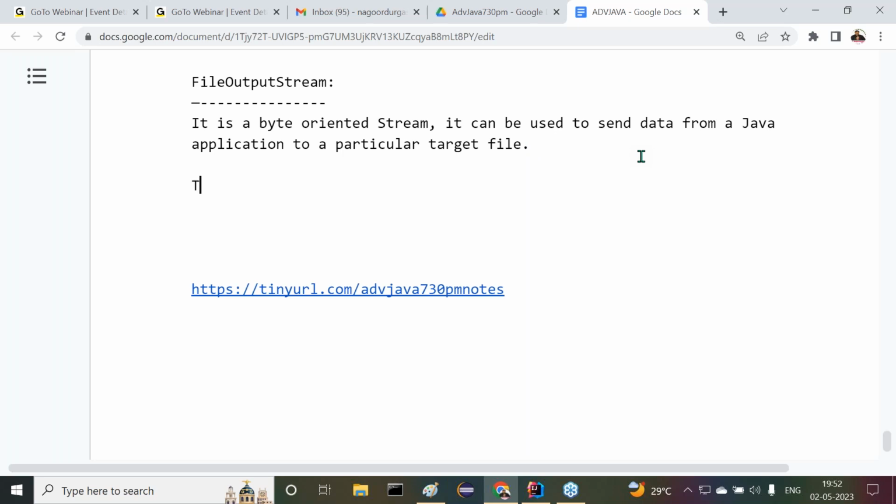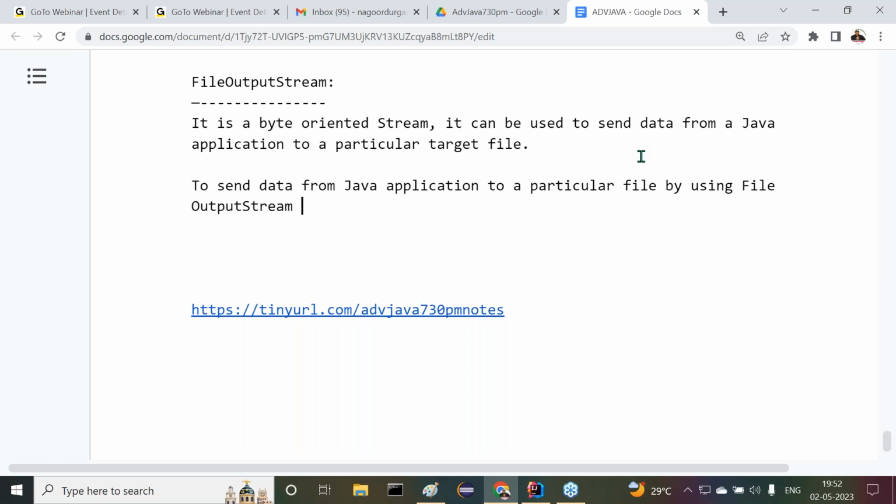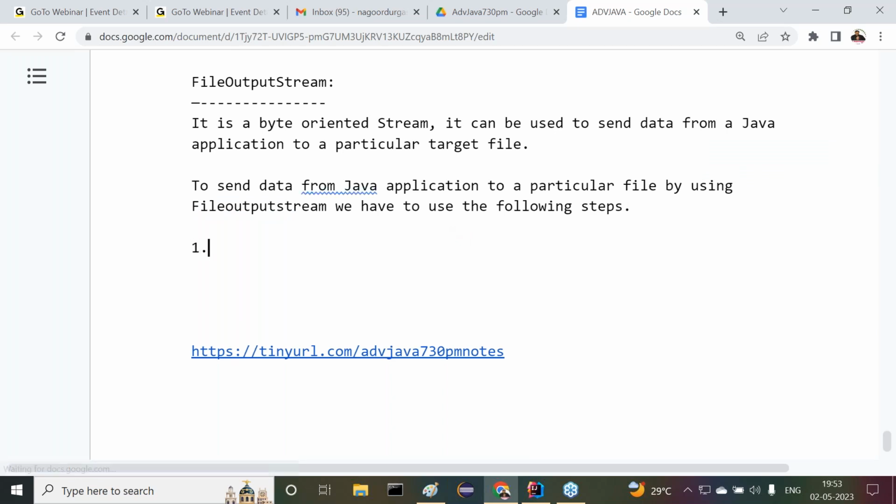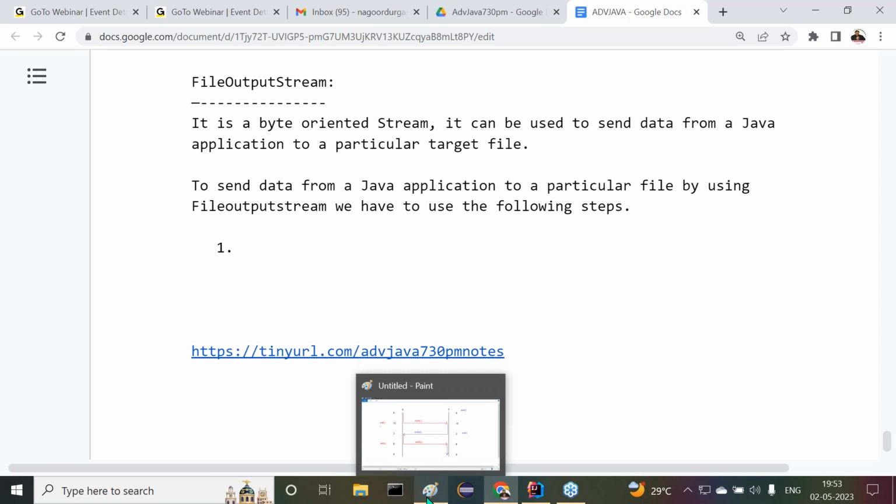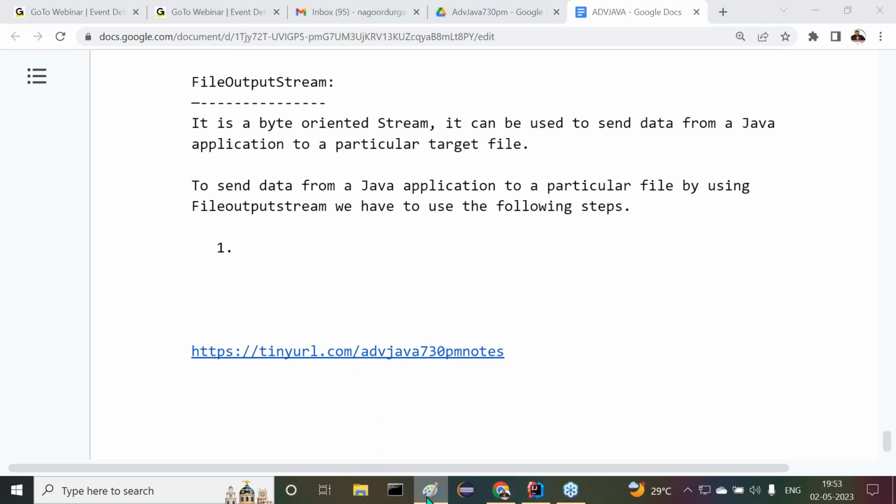To send data from a Java application to a particular file by using FileOutputStream, we have to use the following steps. What are the various steps we have to use there? Now step number one, some internal flow I'm also going to give to you. Try to understand this. First of all, let me show it in the form of a diagram, and after that I will give more clarity about this content.